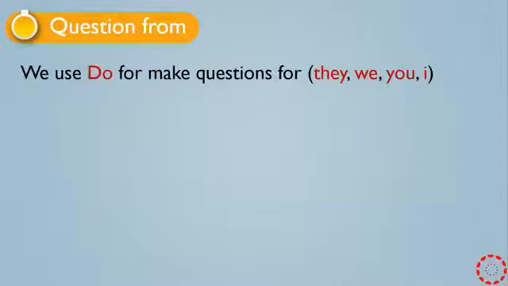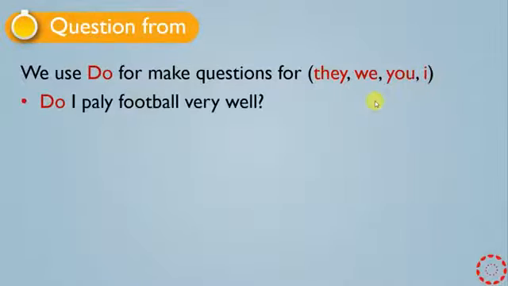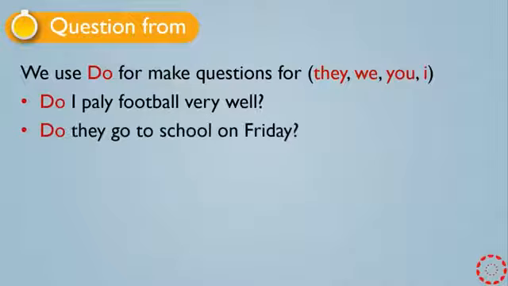Another one. We use do to make questions for they, we, you, I. For example, do I play football very well? We cannot say does I. We should say do I play football very well? Do they go to school on Friday? We cannot say does. We have to say do.